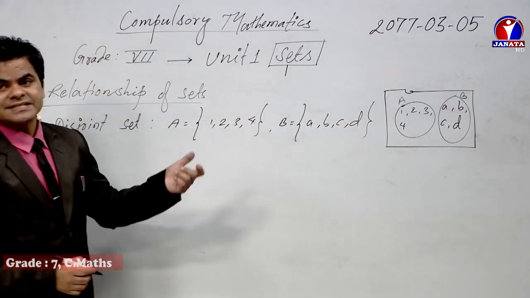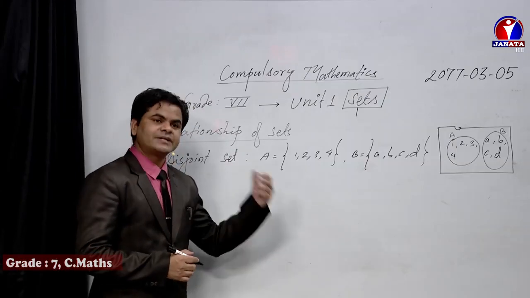This is the way of representing the information through disjoint sets.